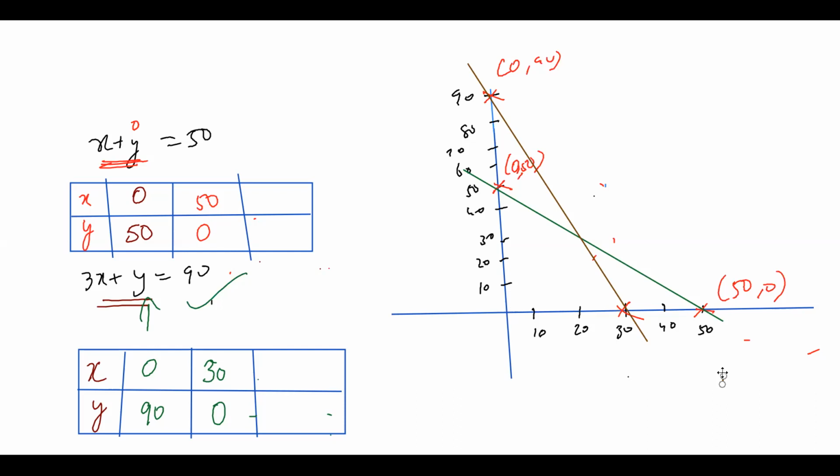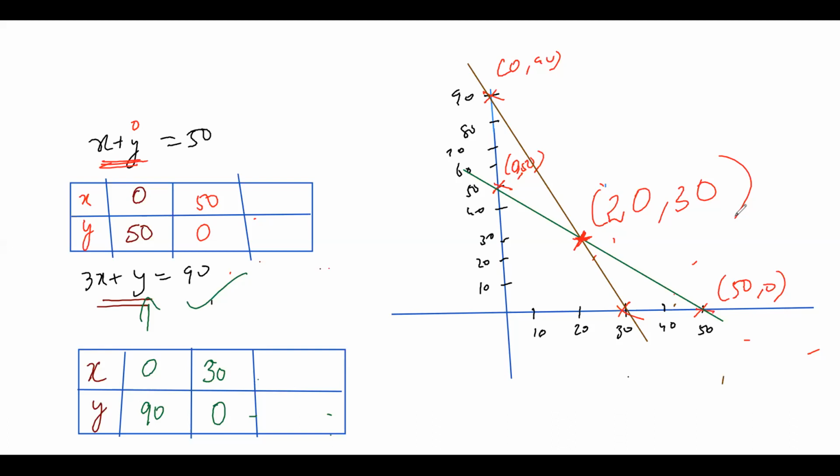Correct. So we need a graph paper for this, for the accurate drawing of this particular thing. Currently, this line is not an accurate measurement. If I had drawn it with the help of a graph paper correctly, I would have got this meeting point as 20 comma 30.